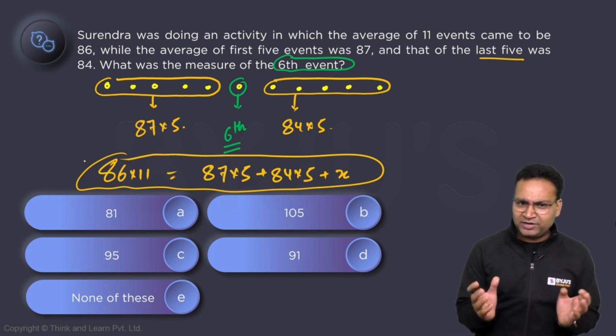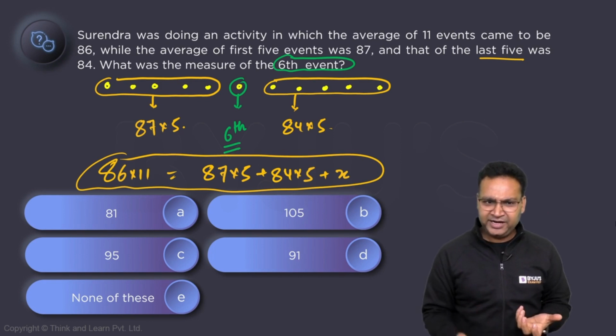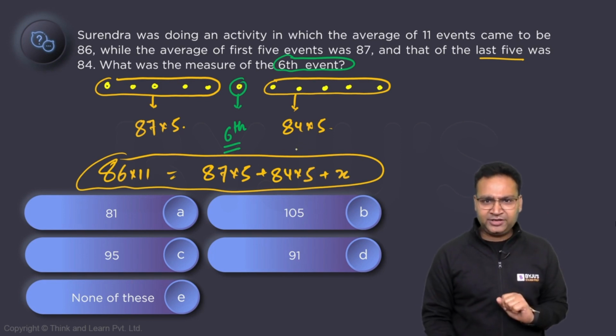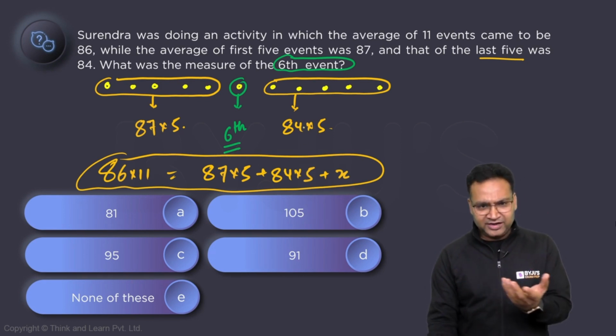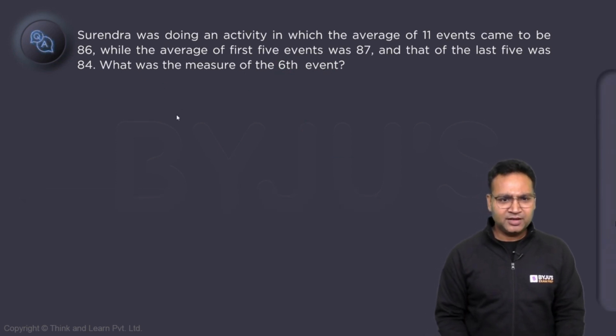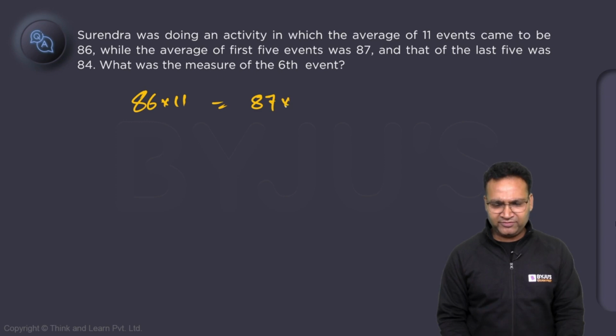A simple calculation and we can answer it, right? If you want me to calculate it, I will do it for you. Let me have a little more space. So what are the numbers, guys? One number was 86 into 11. Another number was 87 into 5. Another number was 84 into 5, right? Plus x. That was the story.